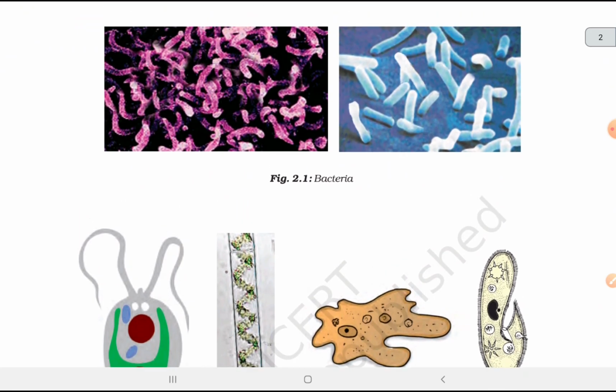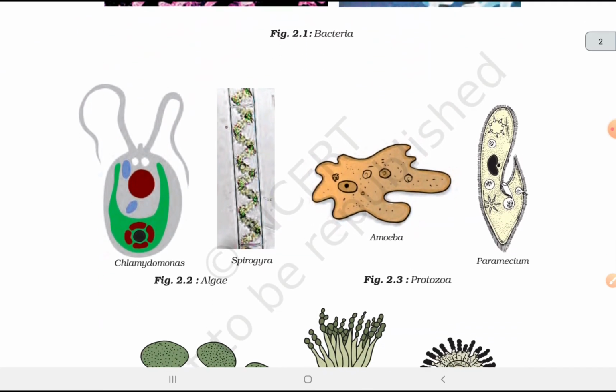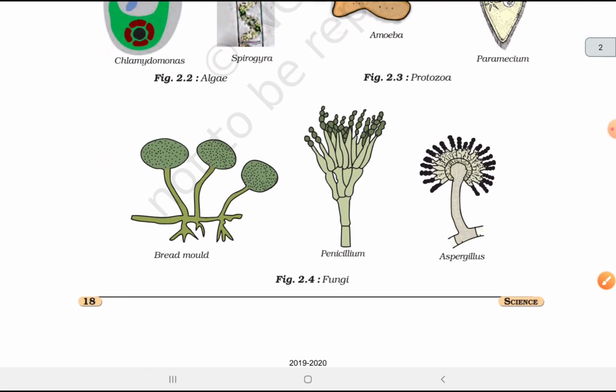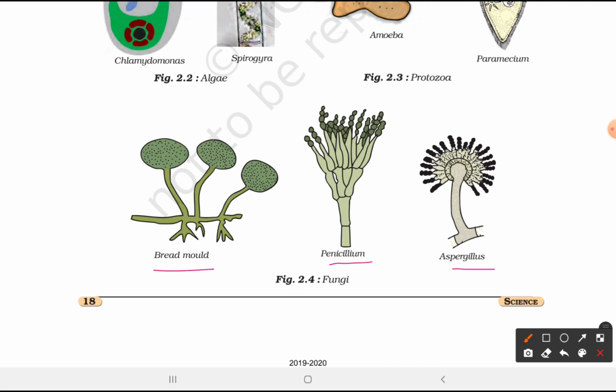Bacteria. Algae: Spirogyra, Chlamydomonas. Protozoa: amoeba and paramecium. Fungi: Penicillium, Aspergillus, bread mold.